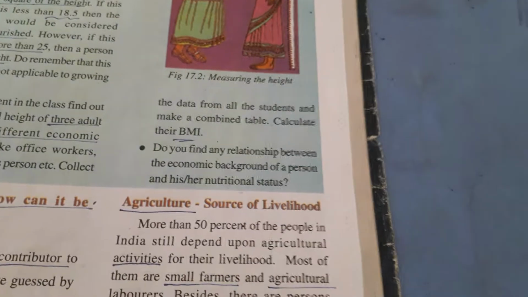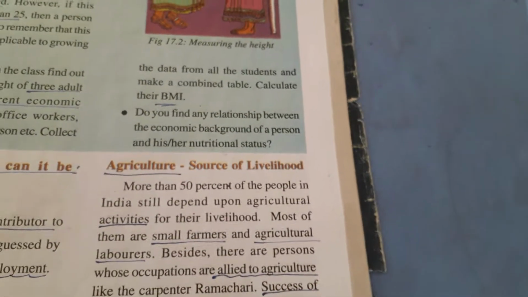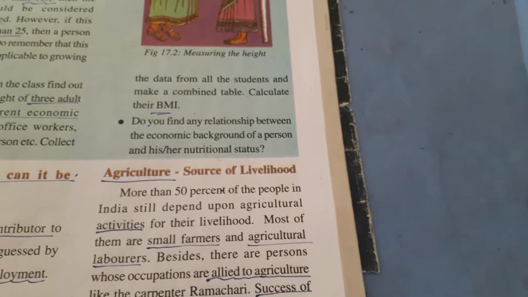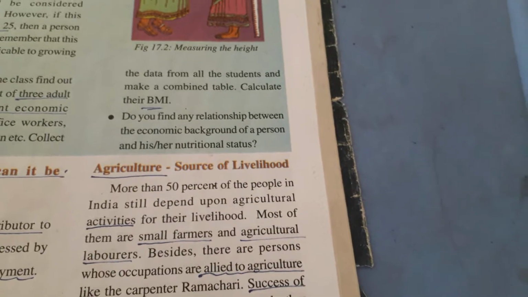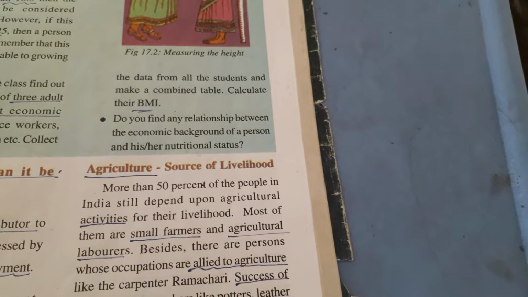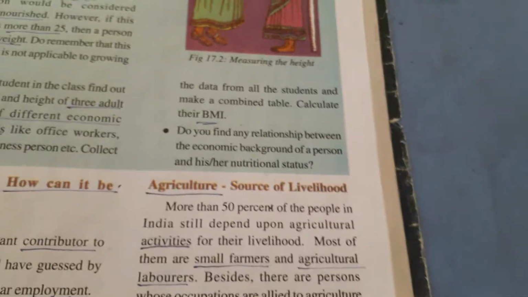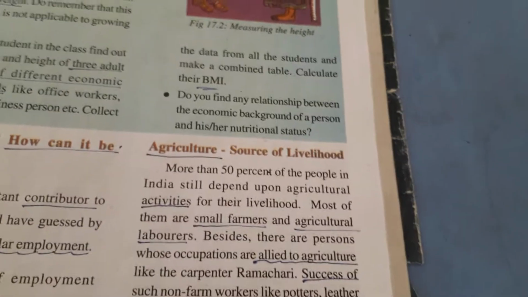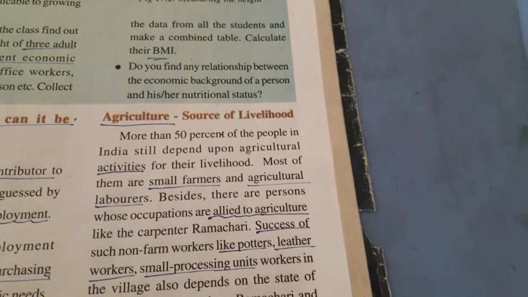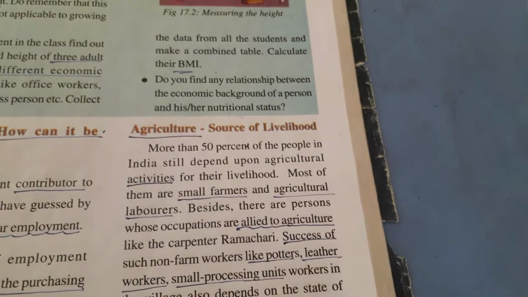Okay, next, agriculture, sources of livelihood. More than 50% of the people in India still depend upon agricultural activities. At the time of independence, 90% of people were depending on agriculture. Even now, because there is not much development in industry and other sectors, 50% of people depend on agriculture for their livelihood. Most of them are small farmers and agricultural laborers.